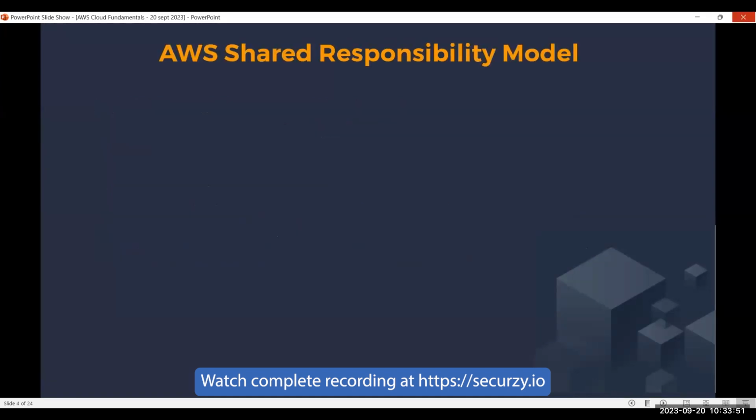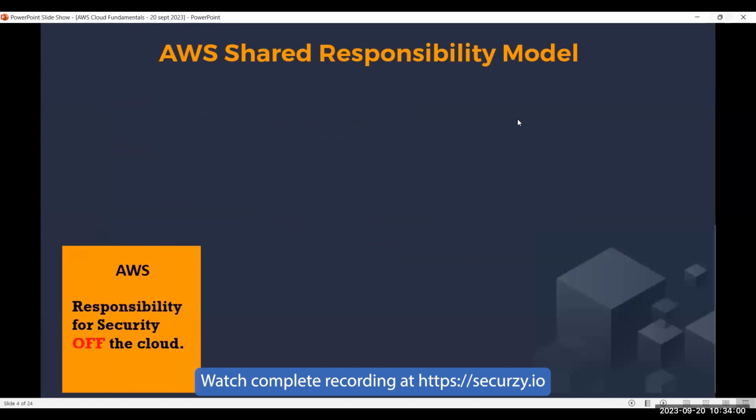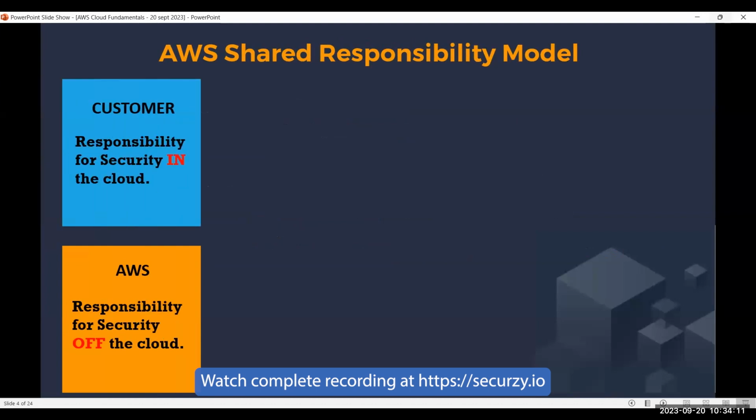So let's start off with the AWS shared responsibility model. First of all, in the AWS shared responsibility model, we have 2 entities. The first one is AWS itself, and AWS is responsible for security of the cloud, okay? And the second entity is the customer. Like we all are the customers, right? So we are the people who are responsible for security in the cloud. Okay, what I mean by that, let me share it really quick.